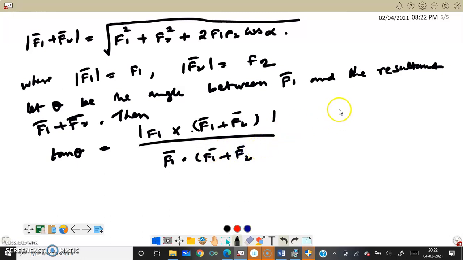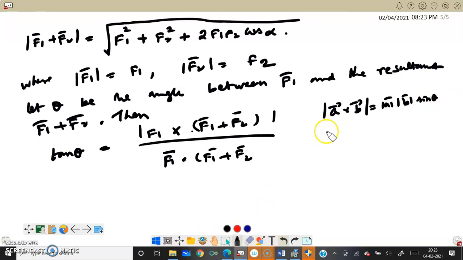How did we get this? What is A cross B? A cross B is modulus of A modulus of B sin theta into n cap. If you take the modulus, this n cap won't come, right?